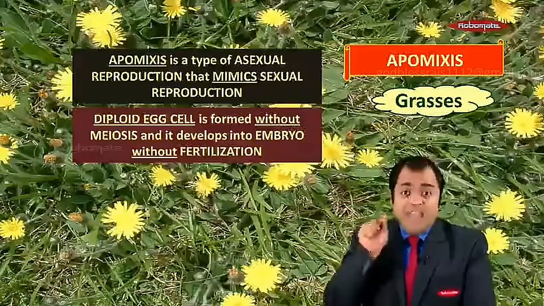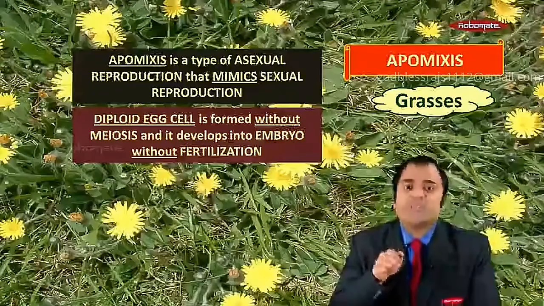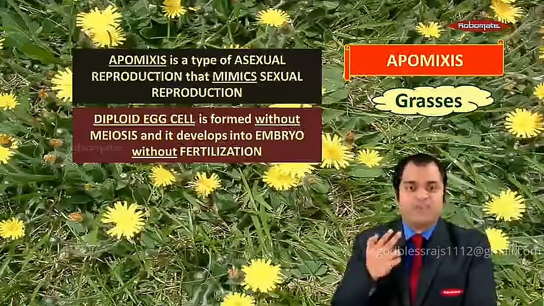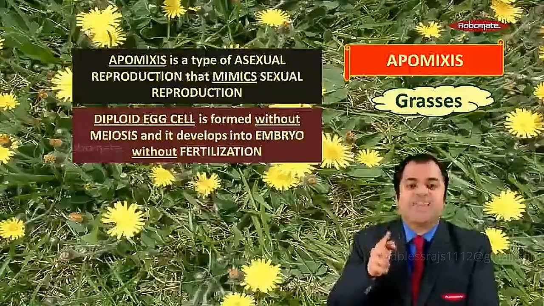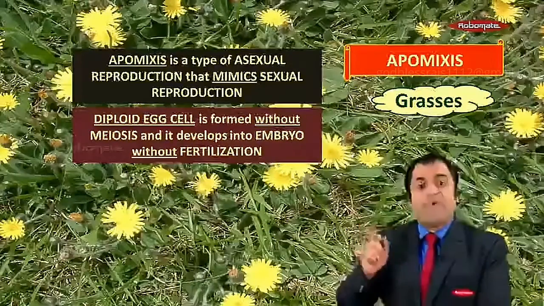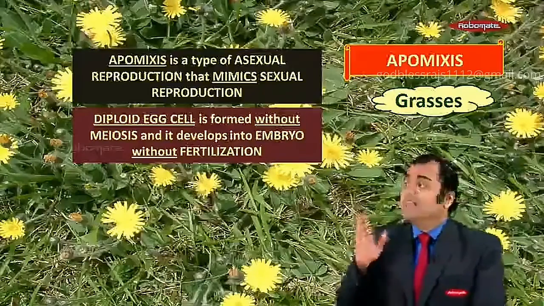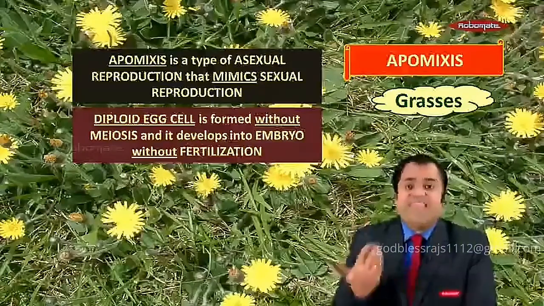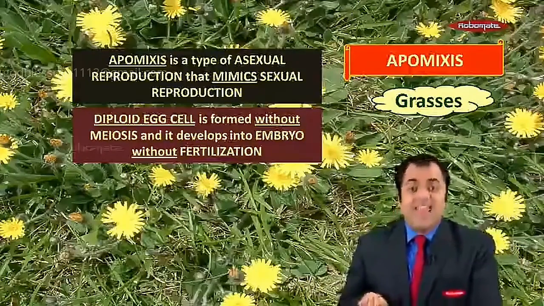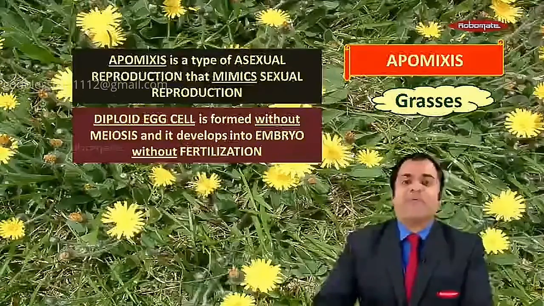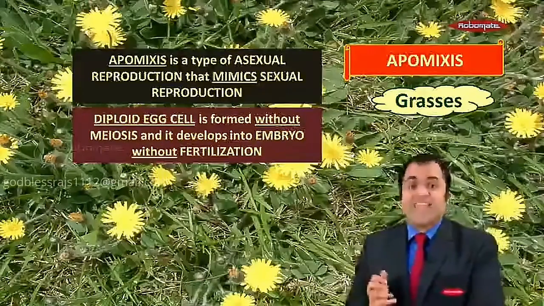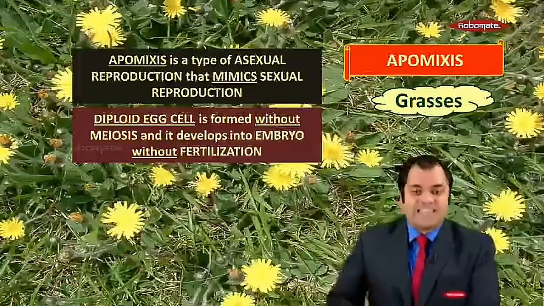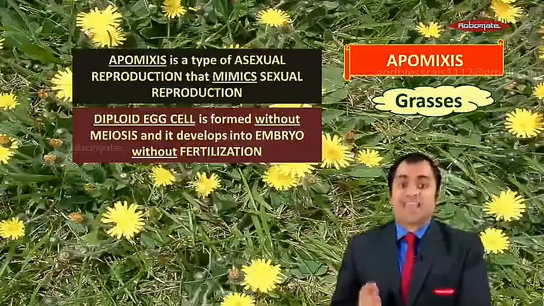Now remember, if egg cell is diploid, which means it was formed without meiosis, because we know that meiosis has to turn a gamete haploid. But in apomixis, what you have seen is that the egg cell itself is diploid. So if it itself is diploid, it does not need to get fertilized, and it can directly develop into an embryo. So these seeds that are formed without fertilization are called as apomictic seeds, and the phenomena is called as apomixis.